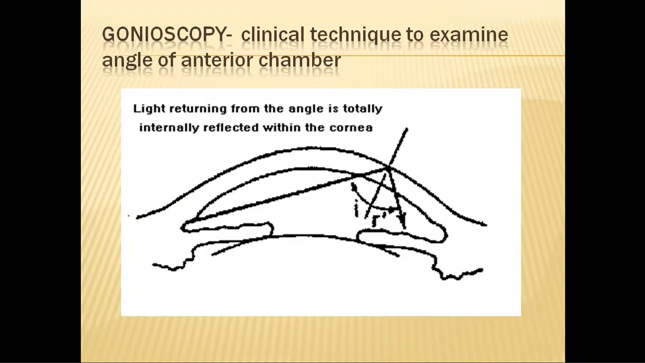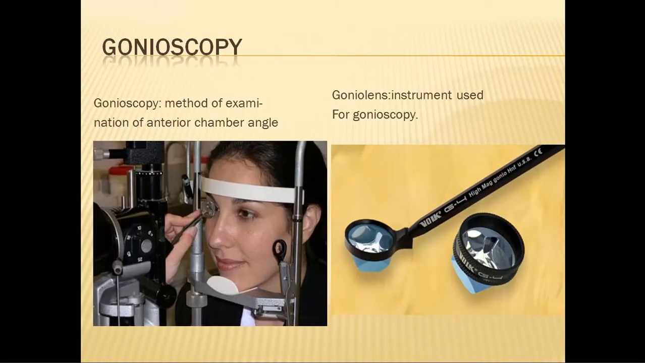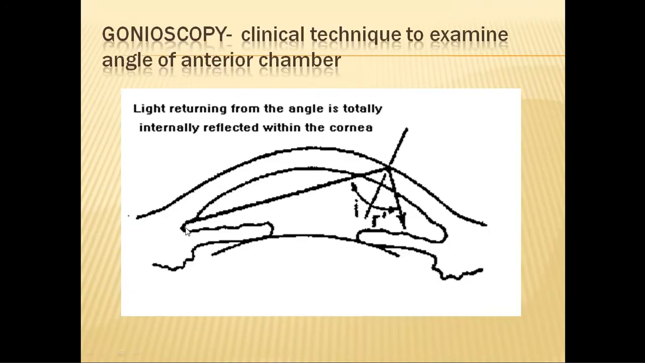Now, how do we see the angle clinically? That is slightly tricky, because this is the recess, that is the angle. Your angle structures will be present somewhere here. Whether you use a torchlight or a slit lamp, the light coming from the angle is not reaching the observer's eye. Instead, it is undergoing total internal reflection. That's why it is not easy to see the structures of the angle of anterior chamber.